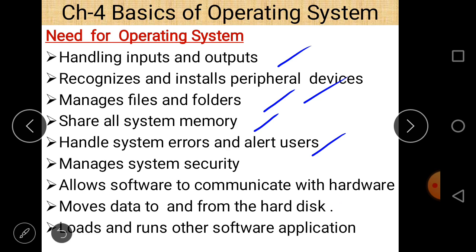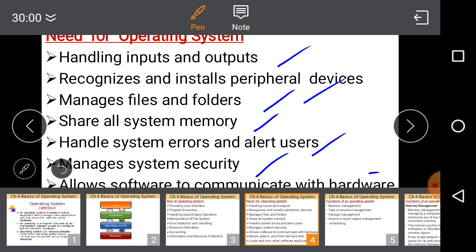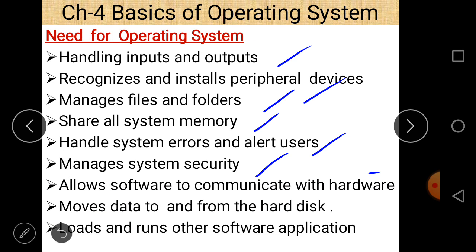The operating system handles system errors and alerts users regarding security and the proper use of different resources, and it manages system security. You can give your password using an operating system. It allows software to communicate with hardware, and the operating system is capable of moving data to and from the hard disk, and it loads and runs other software applications. So other software applications can also be run by using an operating system.